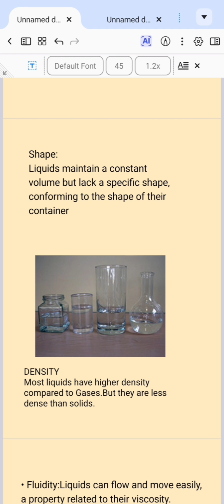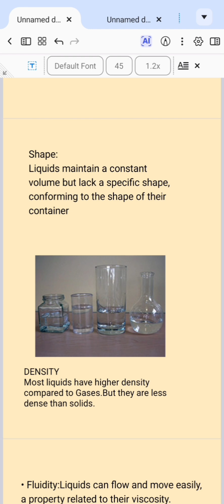As seen in the diagram, the different shapes here represent the shapes of the water itself. And water has density. Liquids generally are highly dense, but not as dense as solids. Water, for instance, in ice form, is lighter than liquid water.